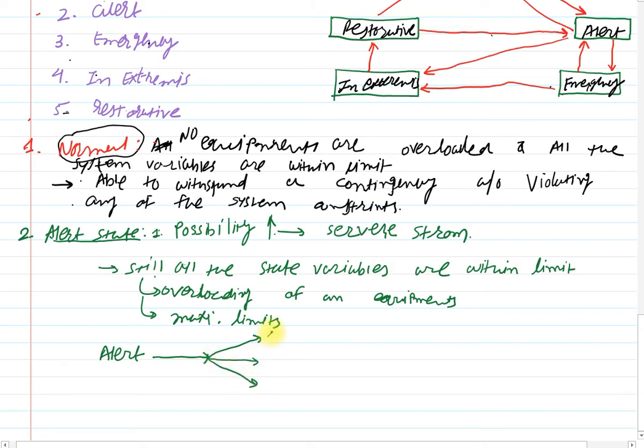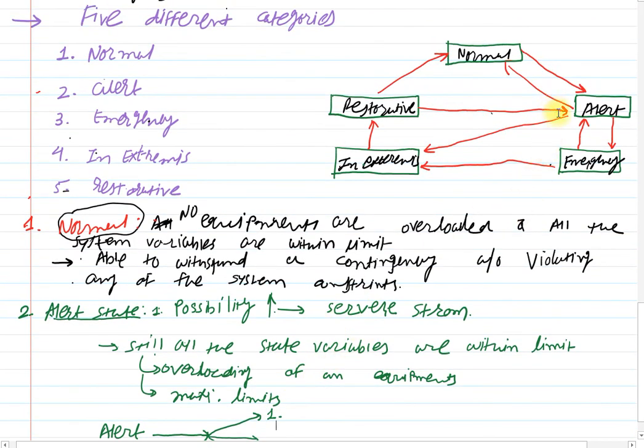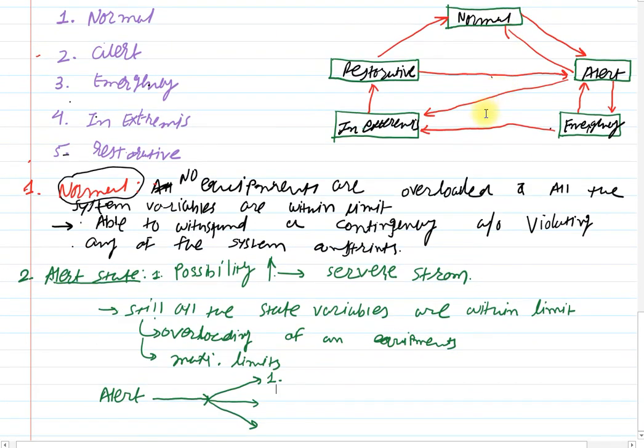The first one is the normal operating state, that is what we have seen over here. From alert, it will be transferred into the normal operating state after taking corrective action with respect to the disturbances. Clear? Or simply, the alert or the alarm may lead to corrective action to restore.